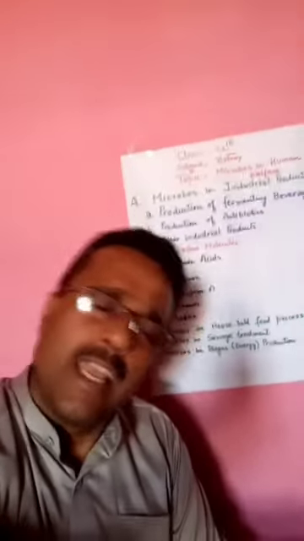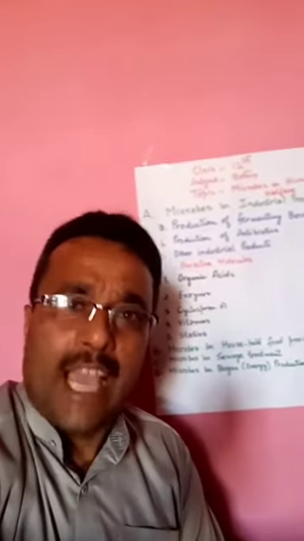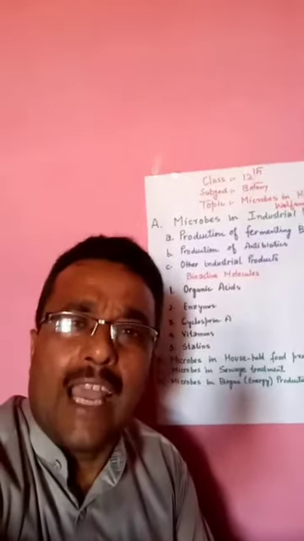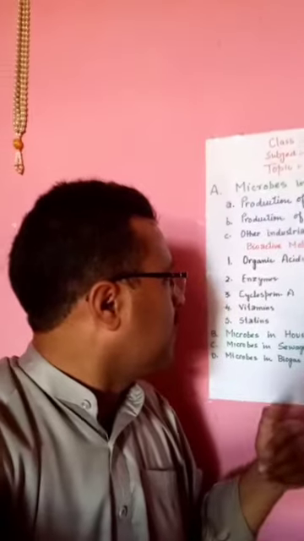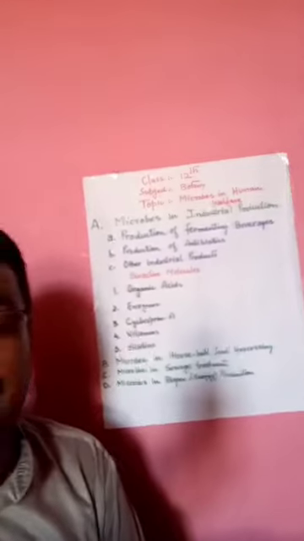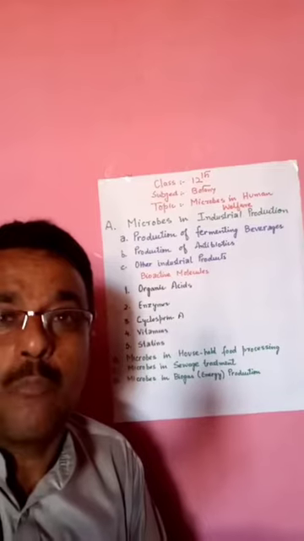Second one is enzymes. A number of enzymes have been commercially produced by these microbes, and these enzymes play an important role in our day-to-day life. Here again, I will give you some examples of enzymes which have been produced from these microbes, and what is the source of these enzymes. One example is invertase, which has been obtained from the microbe Saccharomyces cerevisiae.